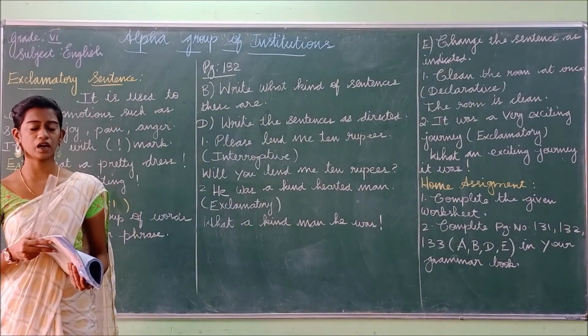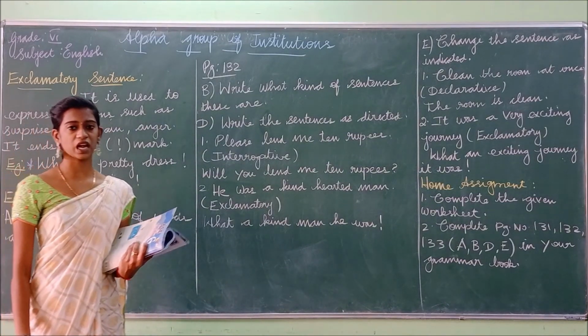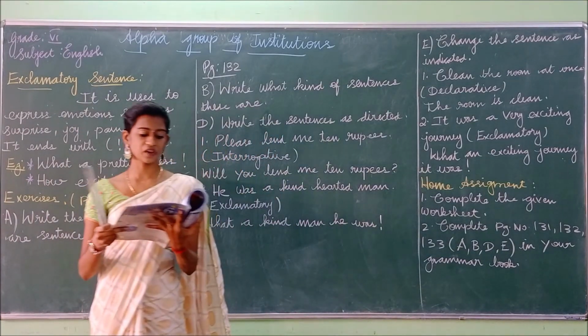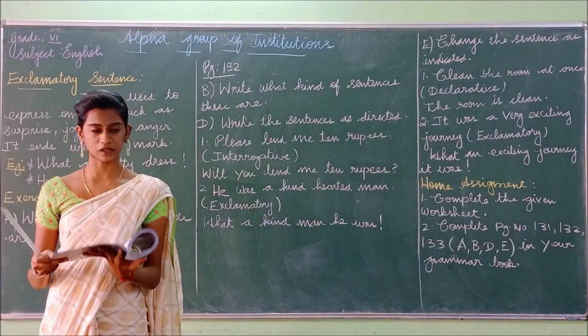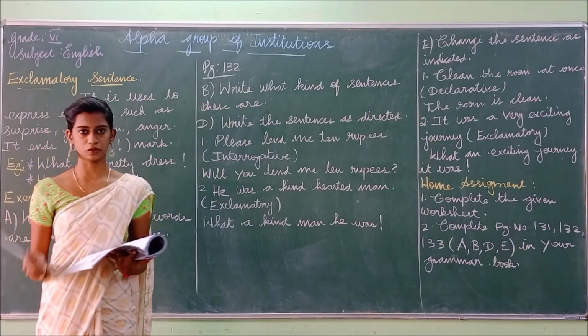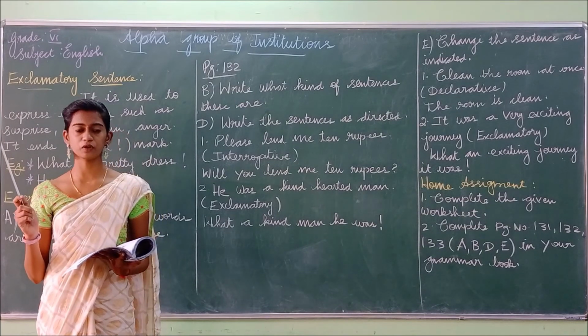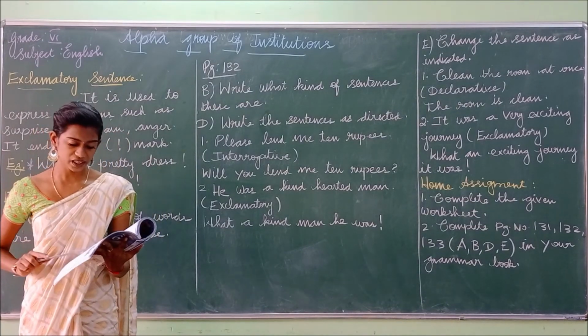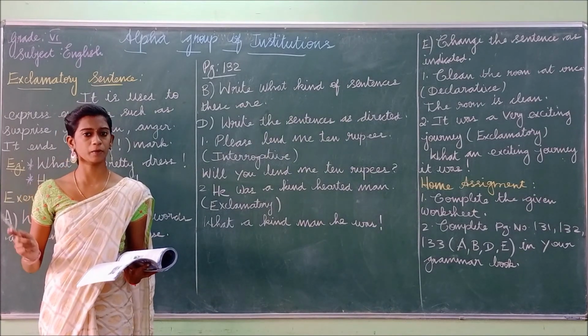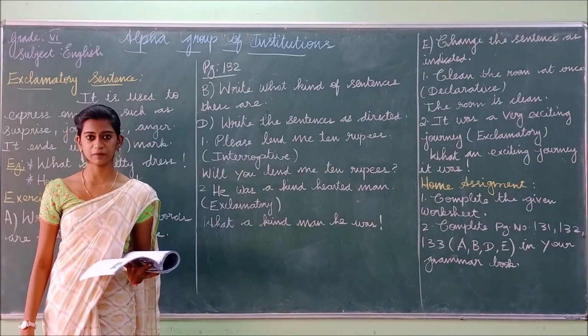So how will you start an interrogative question? You have to start with the question word. Okay. So in Carol is wearing blue shoes, there is the auxiliary verb. So you can start with the auxiliary verb. Is Carol wearing blue shoes? So next to the auxiliary verb, what do you have to do? You have to put the subject. Okay. So is Carol wearing blue shoes? So in an interrogative sentence, will you keep a full stop or a question mark? Very good. You have to keep the question mark.